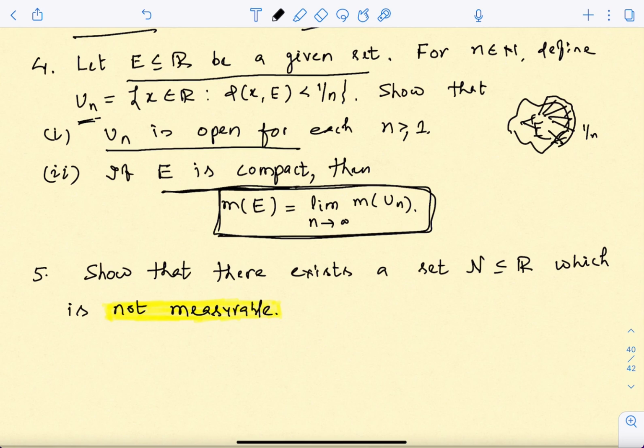Then you need to show, in an existential way, that there exists a set N which is not measurable. That means I cannot find this set using that definition, that approximation by open sets and so on. So you need to think about it, and the proof I have actually already given when I showed that the additivity doesn't hold. If you look into that proof, you will see that there is a set constructed there which is not measurable, because if it was measurable, then the countably additive property would be satisfied, and hence you would get a contradiction.